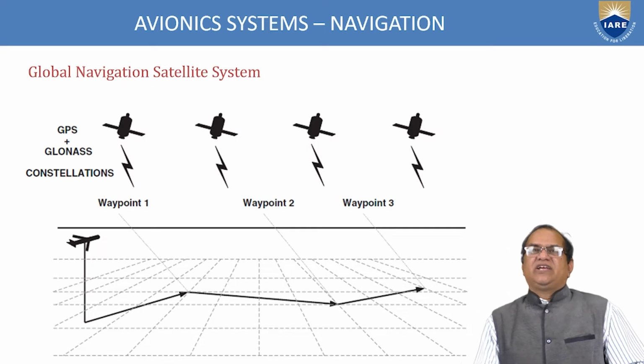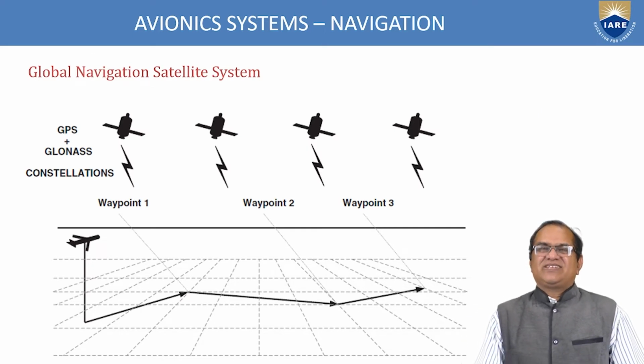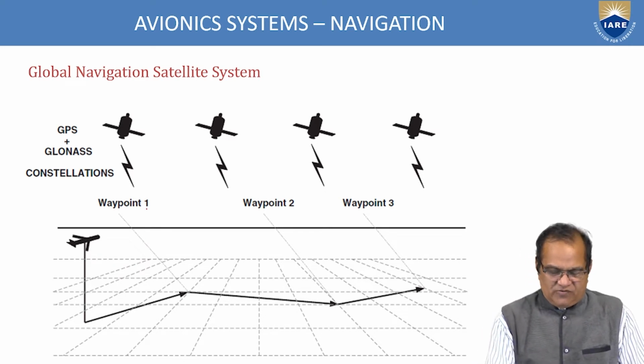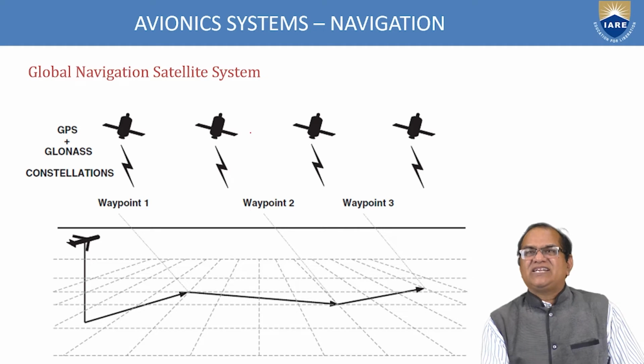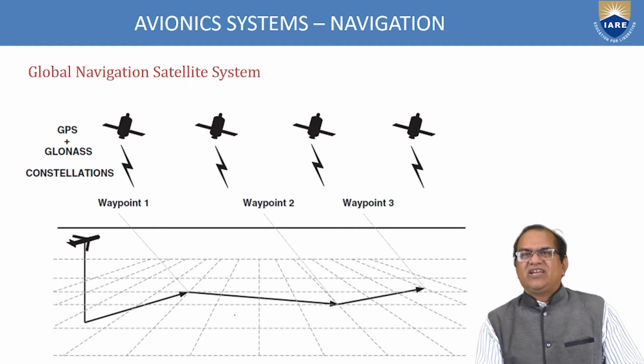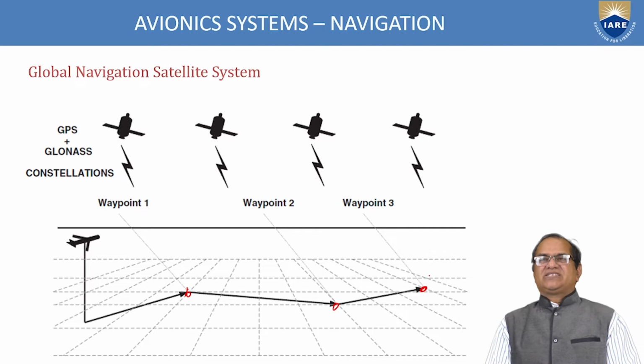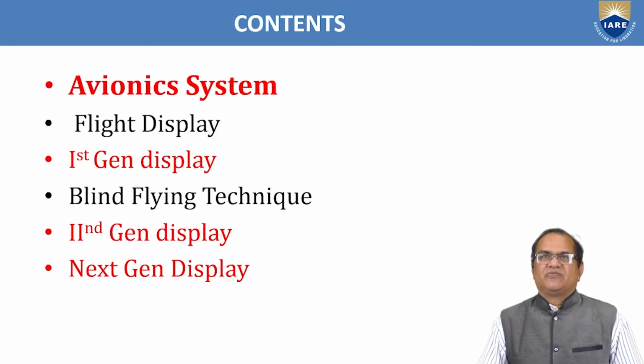If you see here, the global navigation satellite system, we have the GPS plus GLONASS constellations, and waypoint 1, waypoint 2. So here these satellites are giving the signal, and in the same way the 3 positions are matched. Okay, so in this way we can get our navigation by the satellite system also.